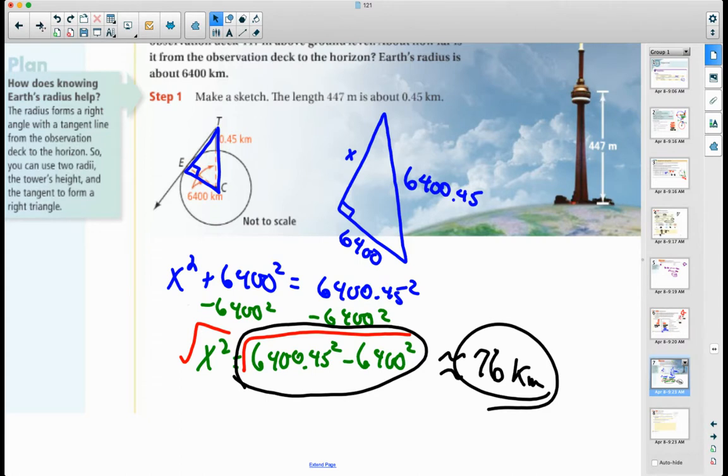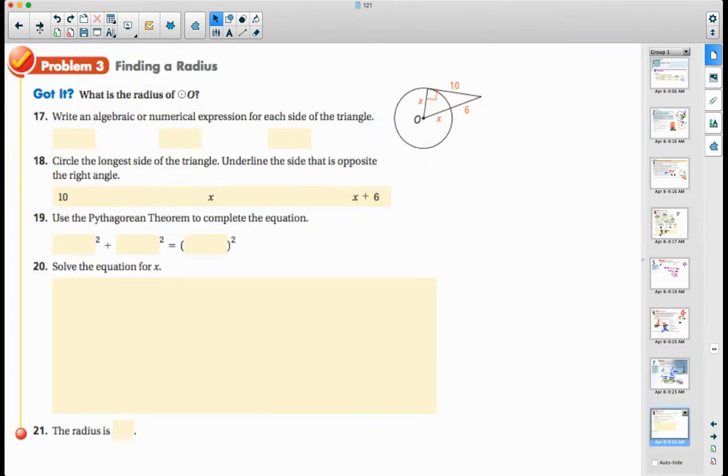Okay. All right. What is the radius of circle O? All right, so let's find the radius of the circle. So here, notice that in this triangle, the same idea, but the radius is unknown. So I want to use the Pythagorean theorem again, but I'm going to have to set up some algebraic stuff in order to do it. Write an algebraic and numerical expression for each side of the triangle.